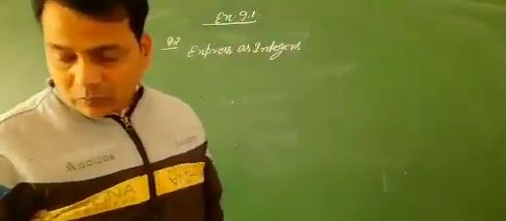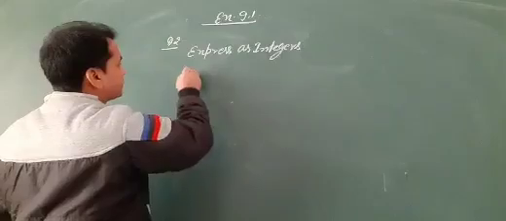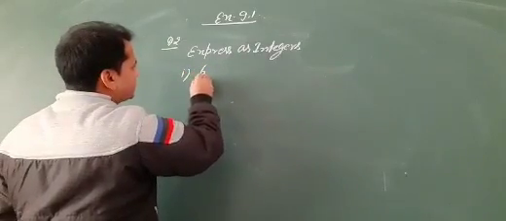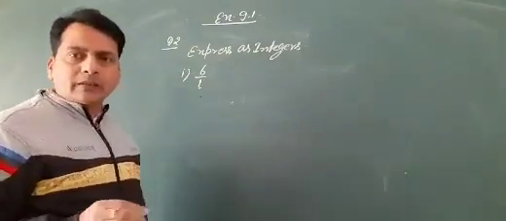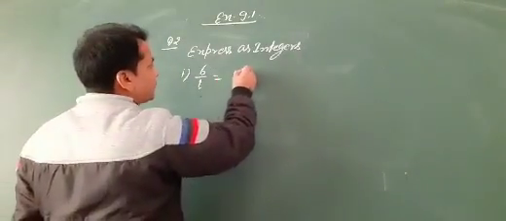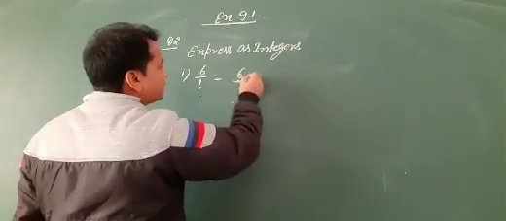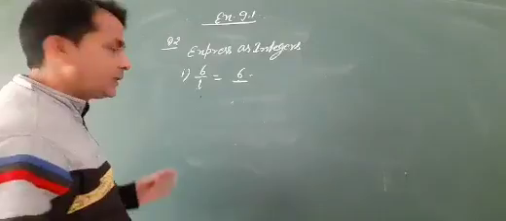Here the question is 6 by 1. Express as integer. 6 by 1 equals 6. Then 6 is the integer and 6 by 1 is represented as the rational number.